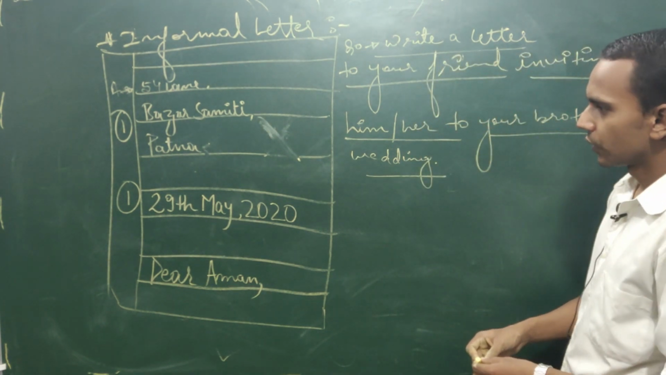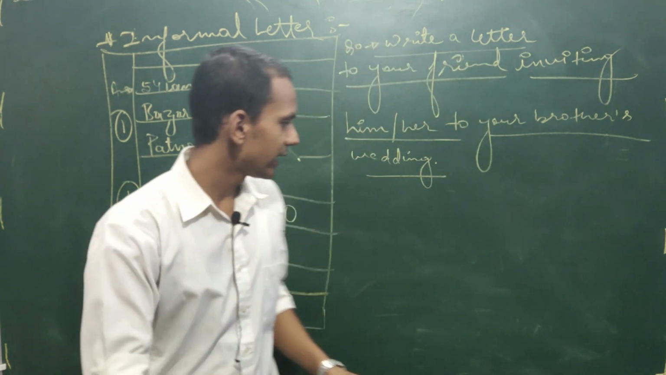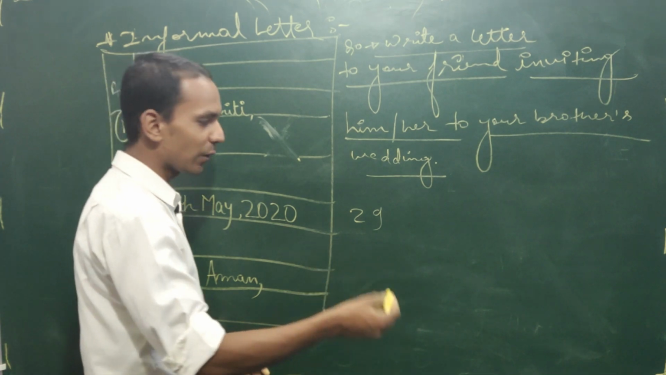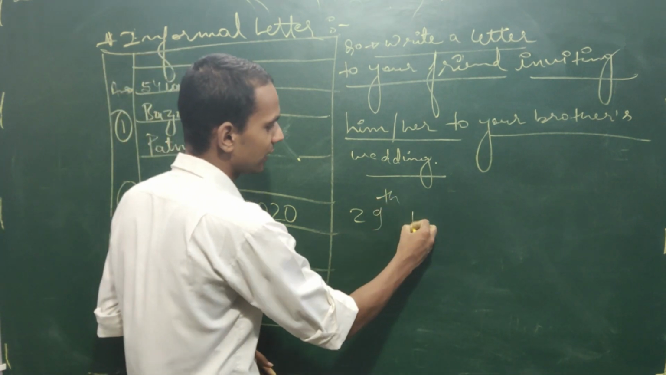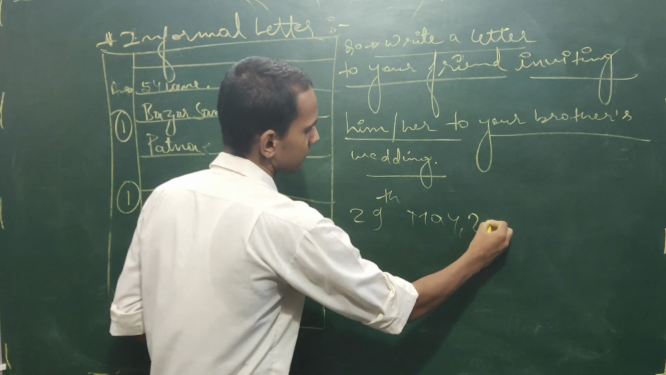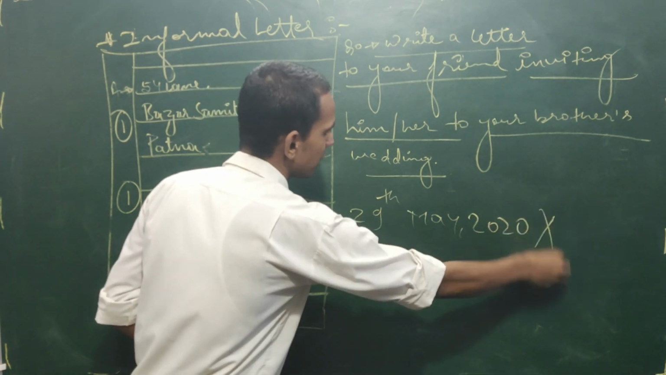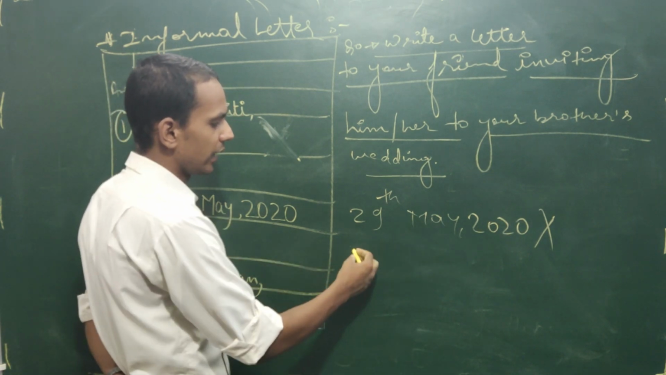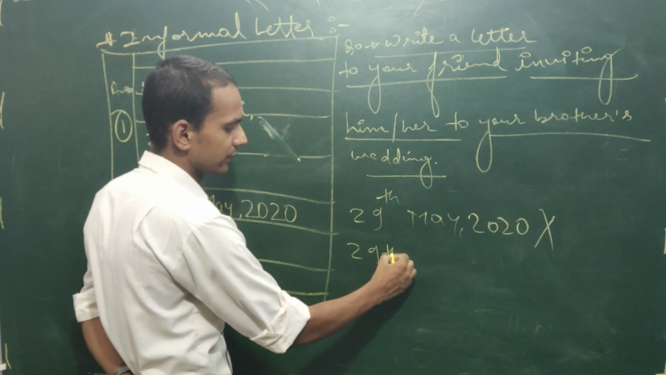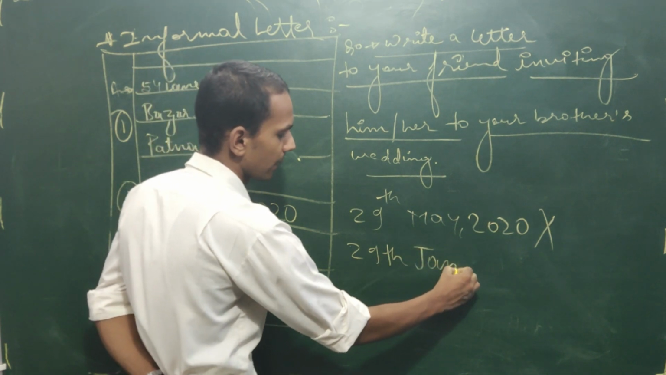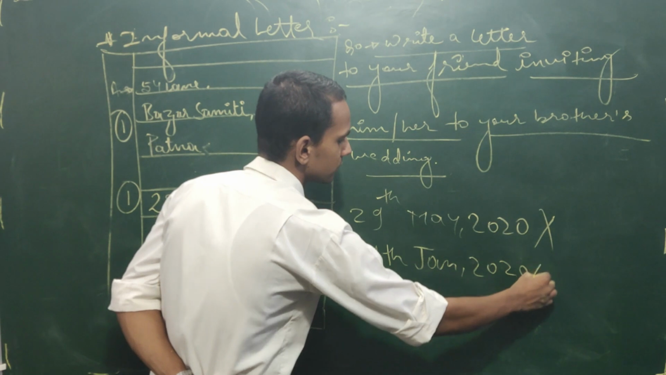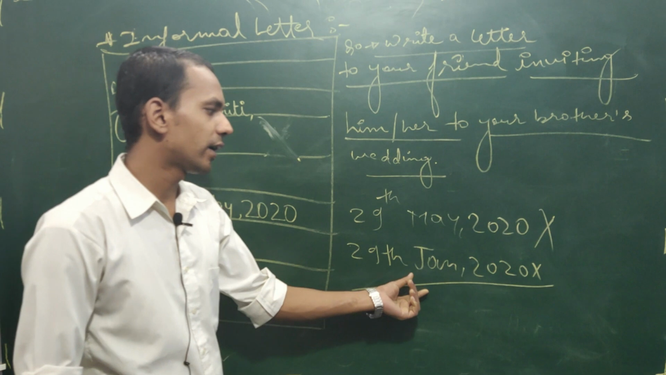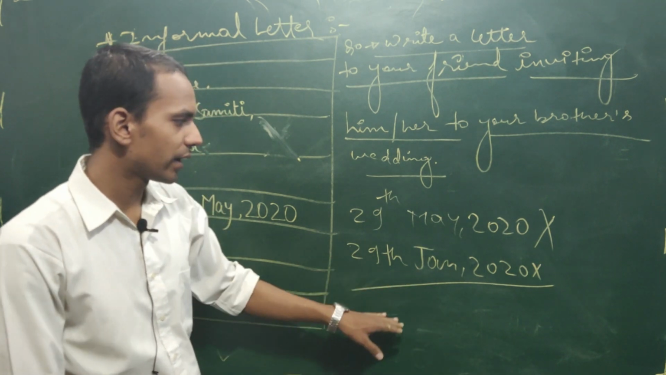How? For example, someone is writing the date like this. We will learn some wrong ways also, which we are not allowed to practice, like 29th May. Is it right? No, it is wrong. Imagine this is January. Wrong. CBSE does not expect you to write like this in the 10th standard in the current format.